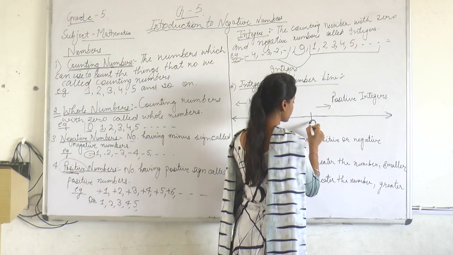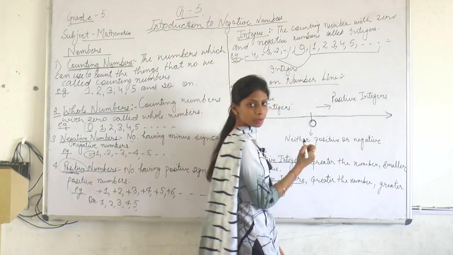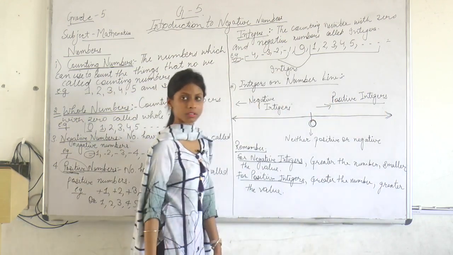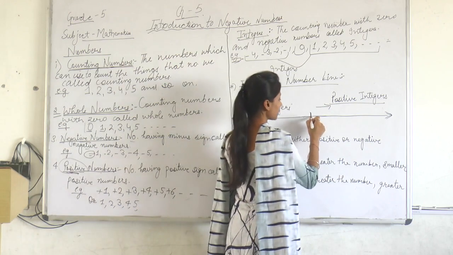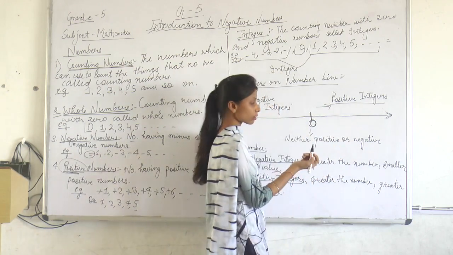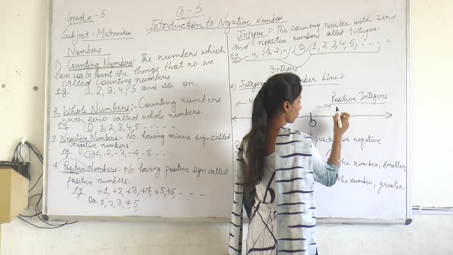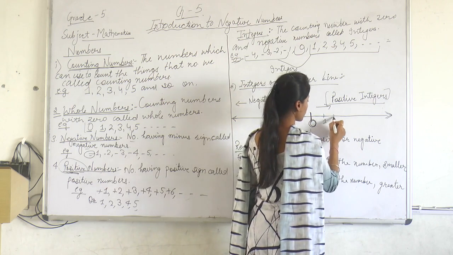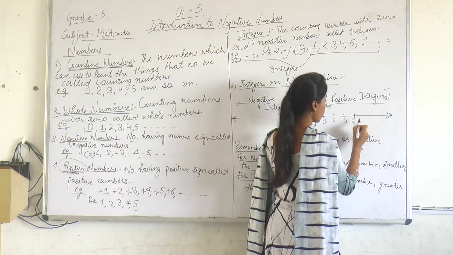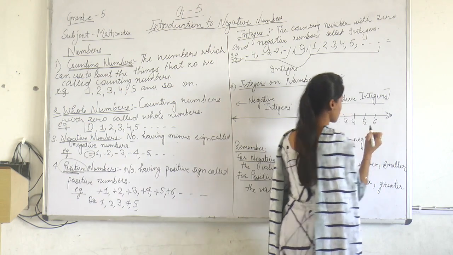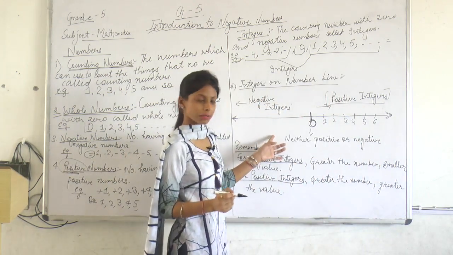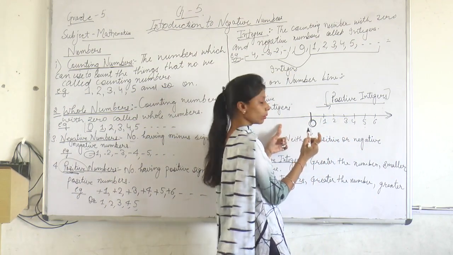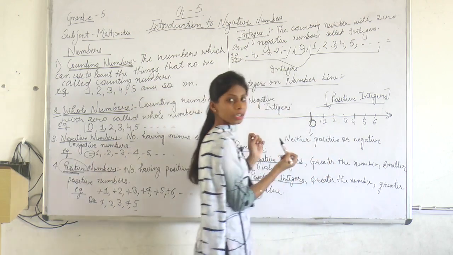The numbers at the right of the 0, we call those numbers positive integers, like 1, 2, 3, 4, 5, 6. I take this many integers. These integers are positive, so we call these integers at the right of the 0 positive integers.